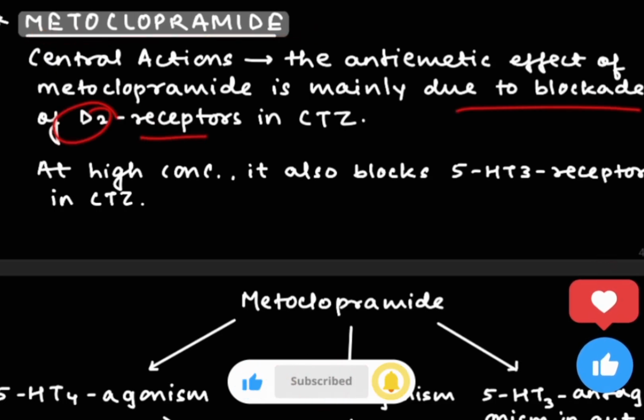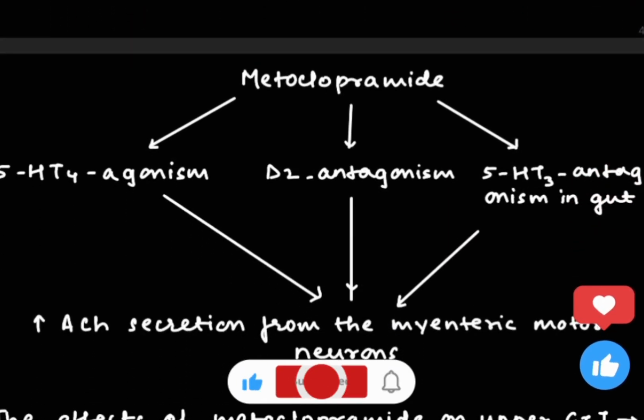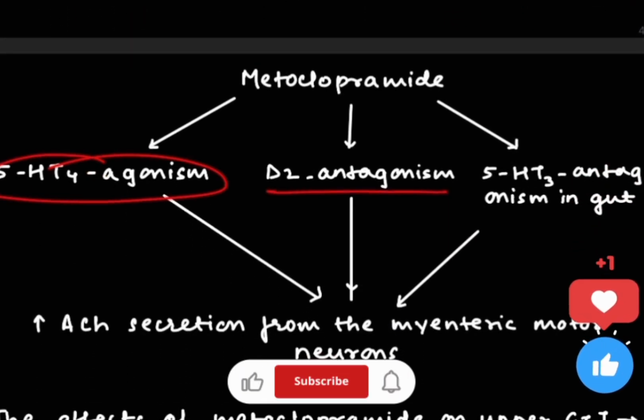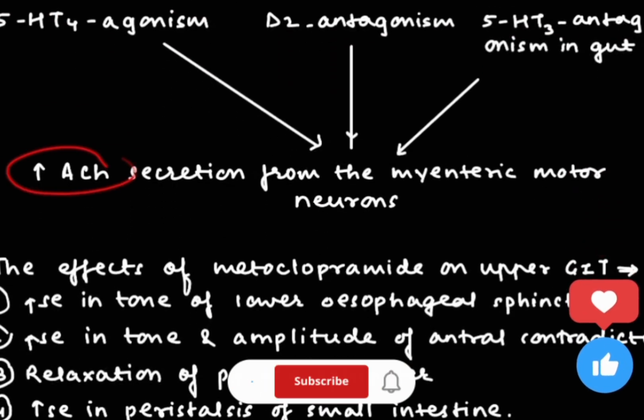This actually blocks the D2 receptors in the chemoreceptor trigger zone. At high concentration, it also blocks the 5-HT3 receptors present in the chemoreceptor trigger zone. Here are three actions of metoclopramide: first 5-HT4 agonism, then D2 antagonism and 5-HT3 antagonism in the gut. This will accelerate gastric emptying by enhancing acetylcholine secretion.